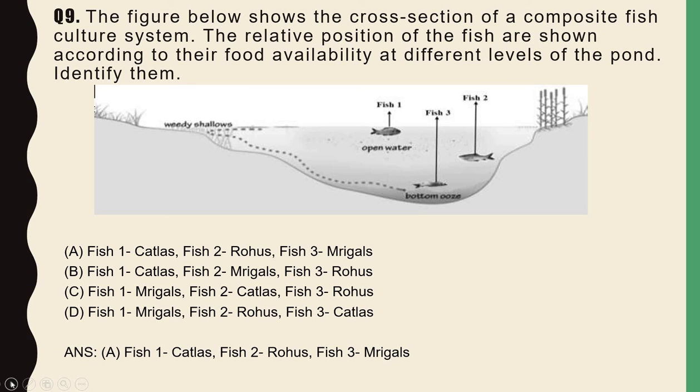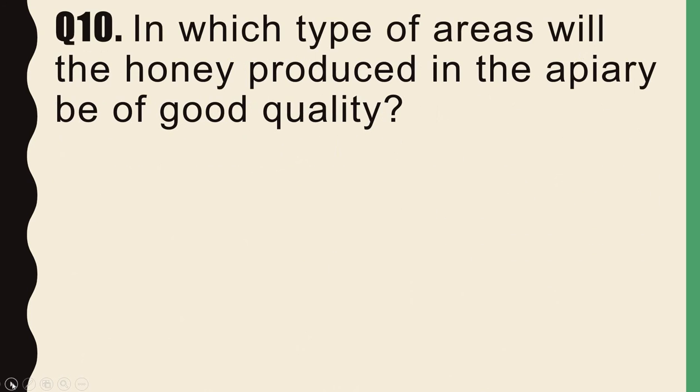So the correct option is option A, that is fish 1 catlas, fish 2 rohus and fish 3 mrigals. Why is this option correct? Because you know that catlas are surface feeders, you can see over here, and rohus feed in the middle zone of the pond, just see here, and the mrigals are the bottom feeders. So in this way they do not compete for food among themselves. So option A is correct. So moving further towards the last question.